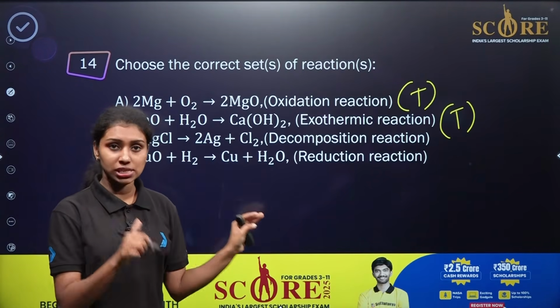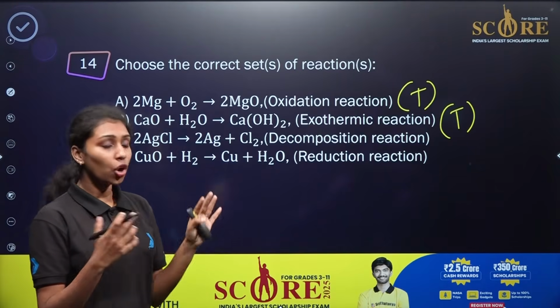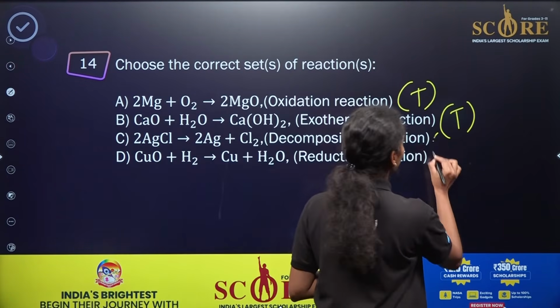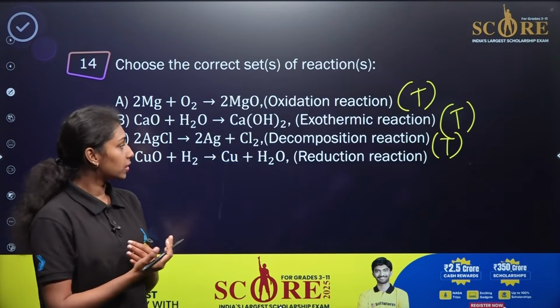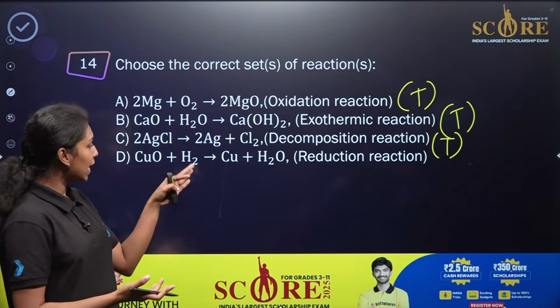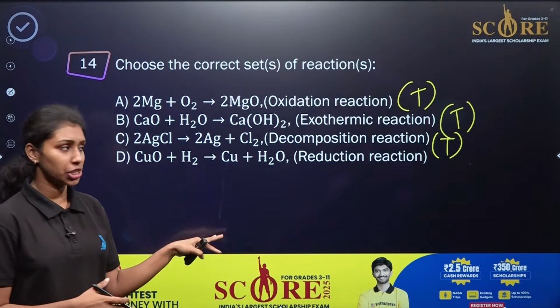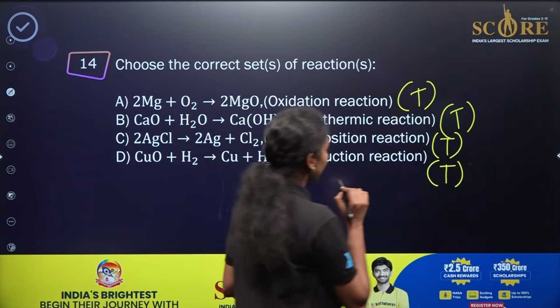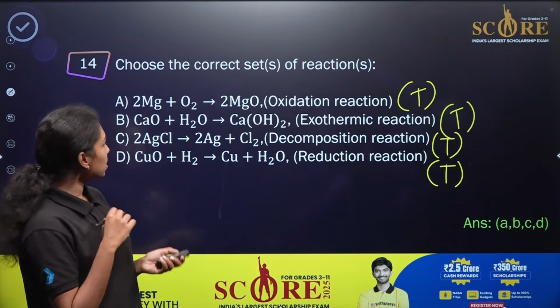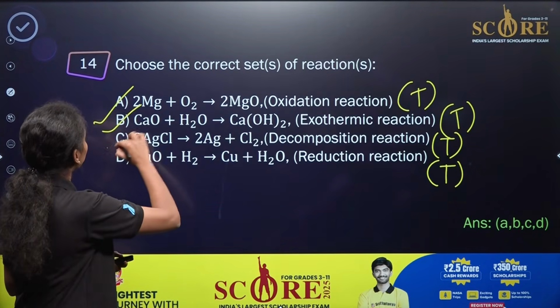So this is a decomposition reaction, which is the opposite of the combination reaction. So this is again true here. And what about the last one? Copper oxide is treated with hydrogen to form copper and water, which means this is the addition of hydrogen, known as the reduction reaction. So all the given options are correct. A, B, C and D are the correct options.